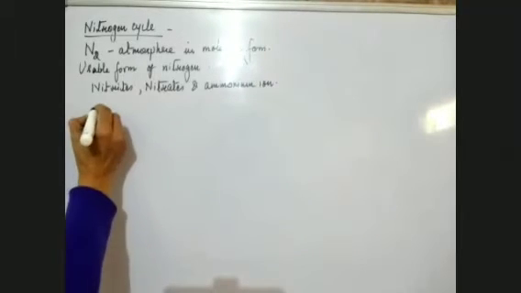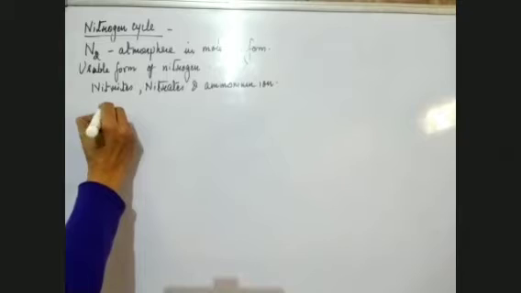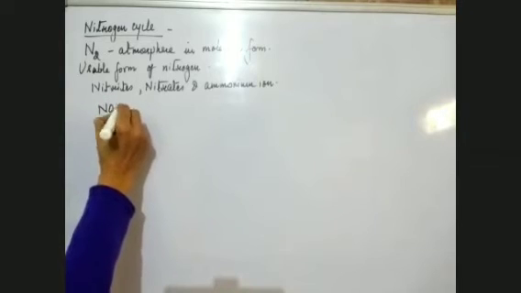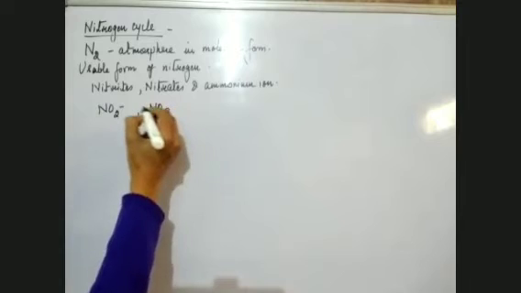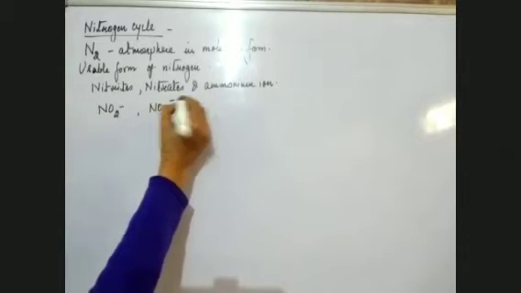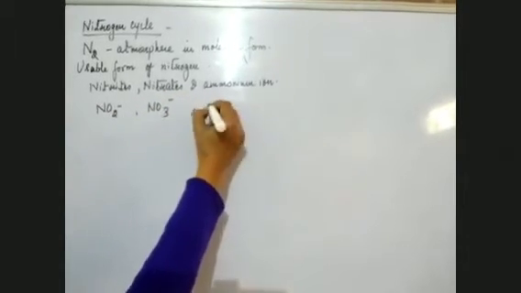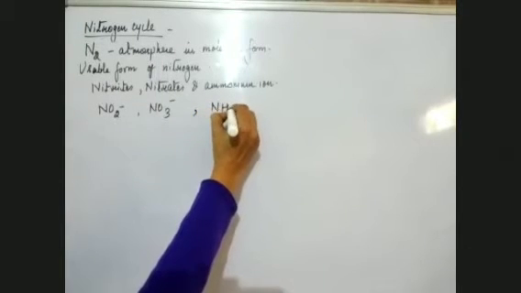Or we can also write it like this: NO2, NO3, and NH4. So we have this either in the nitrites form or in the nitrates form or in the ammonium form.